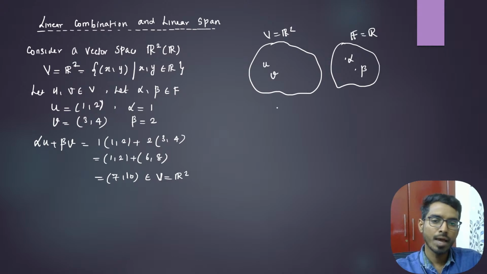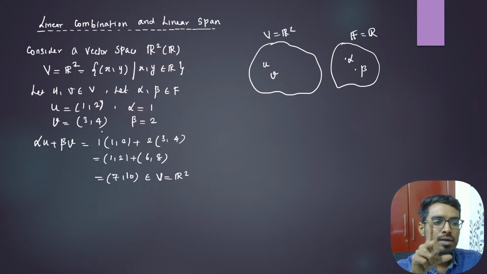So I've taken two elements u, v in V, and two elements alpha, beta in the field F, and formed a new vector alpha u plus beta v. If I take two vectors, you can similarly take three vectors and find all possible combinations.